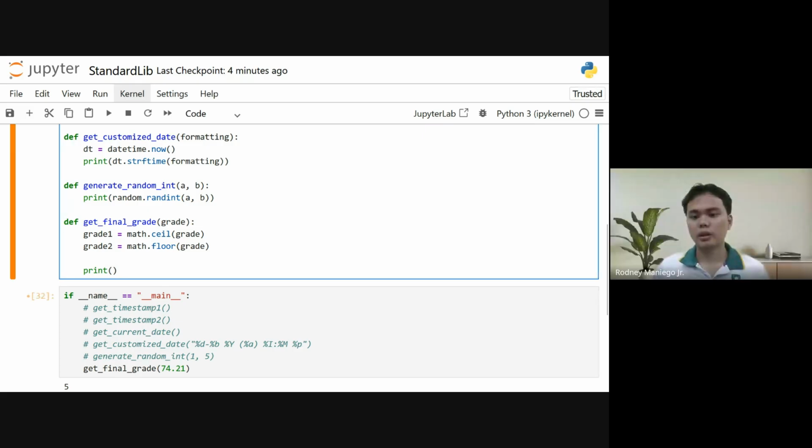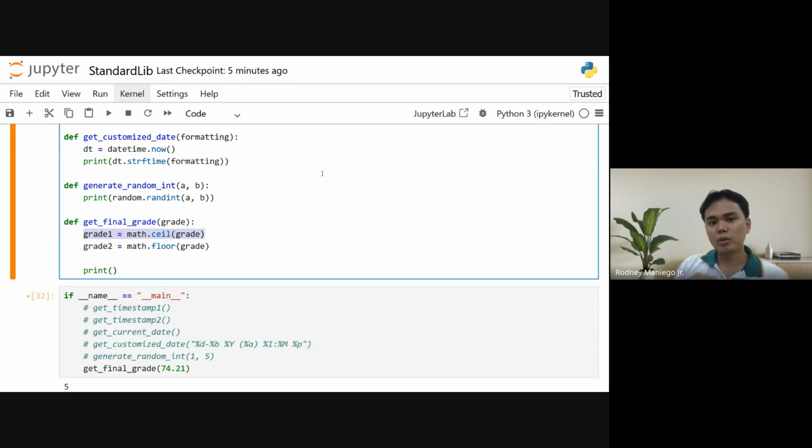Okay, I'm back. Where was I? Going back in our code, now we have this grade 1 equals math.ceil. Basically, whatever the value is, as long as it is greater than 0.0, it will round up to the next whole number.